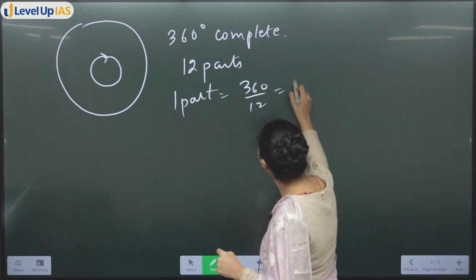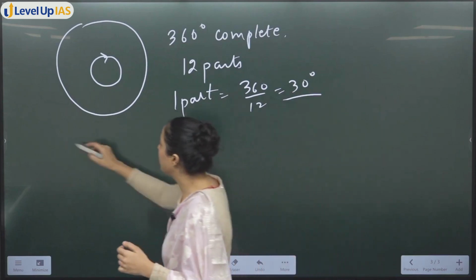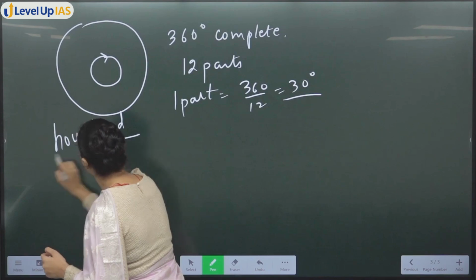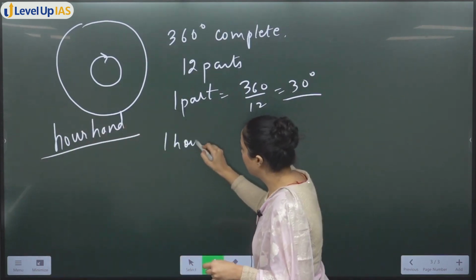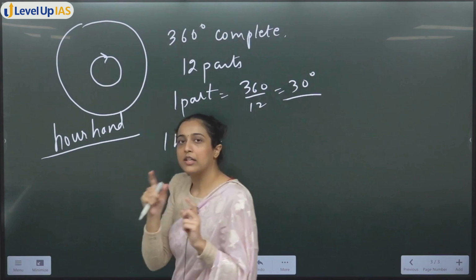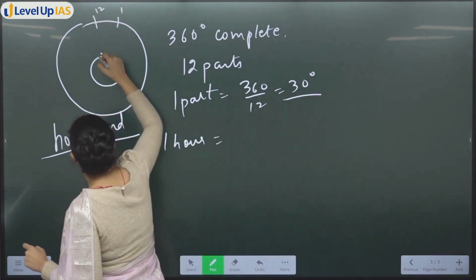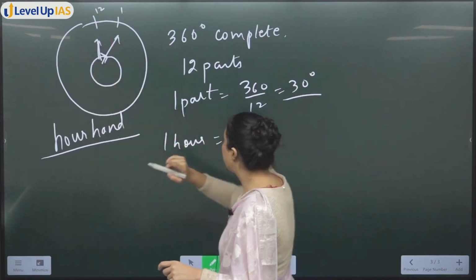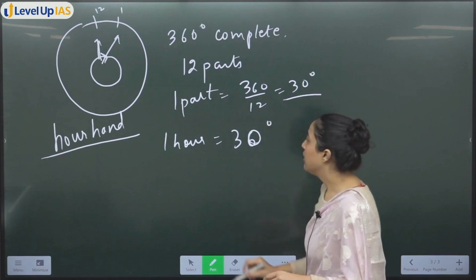360 divided by 12, one part has 30 degrees, okay. We are talking about our hand now. I know in 1 hour, how much does our hand travel? Only one part. In one hour it goes from 12 to 1, that's how it travels. In 1 hour our hand travels one part, that means 30 degrees, so that means